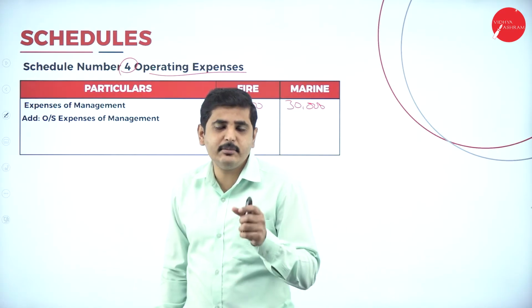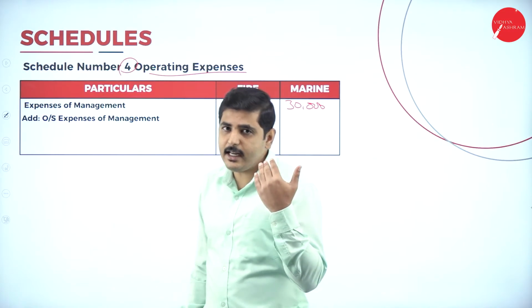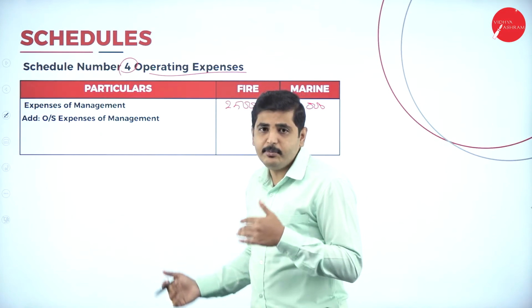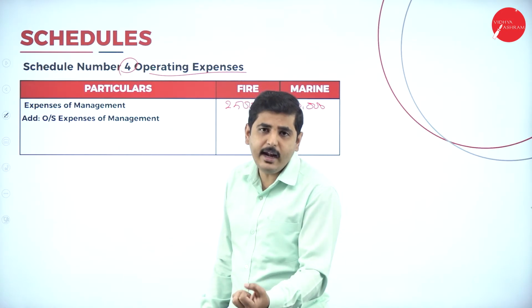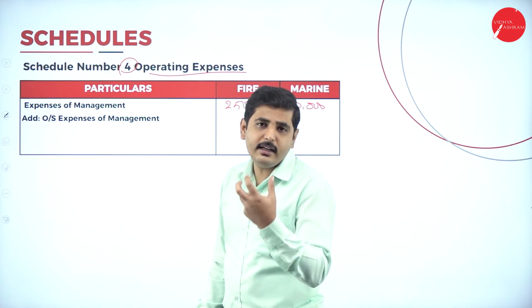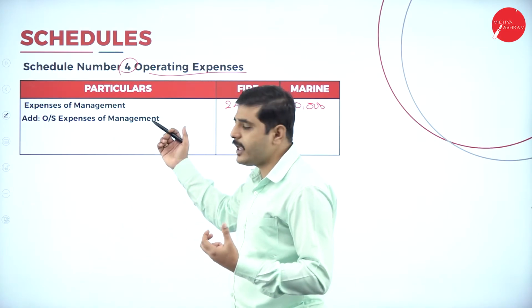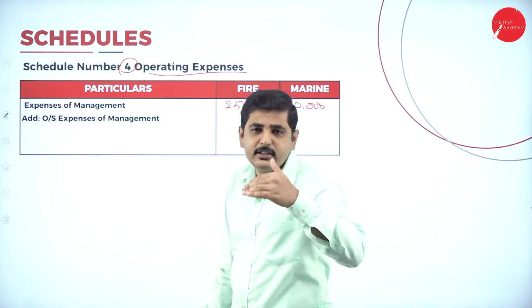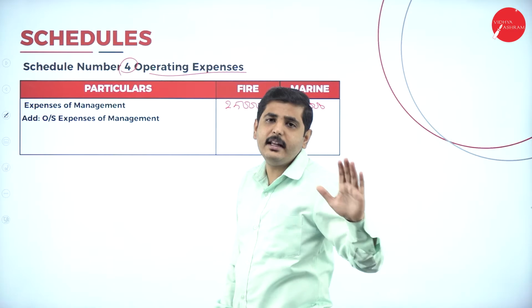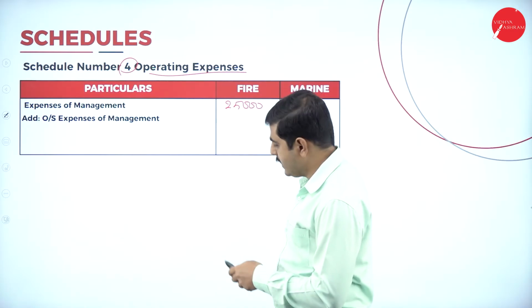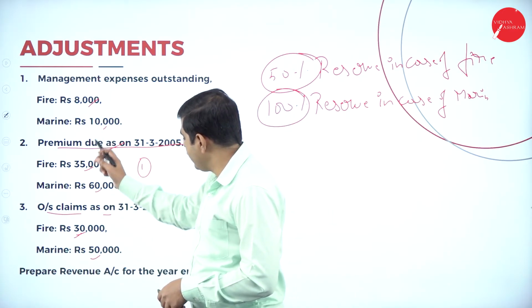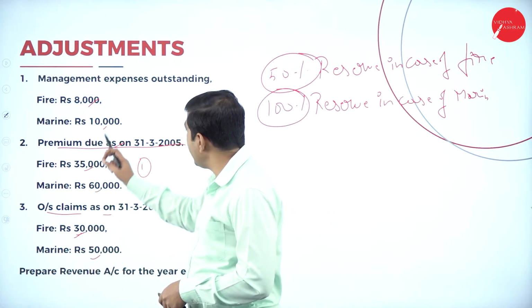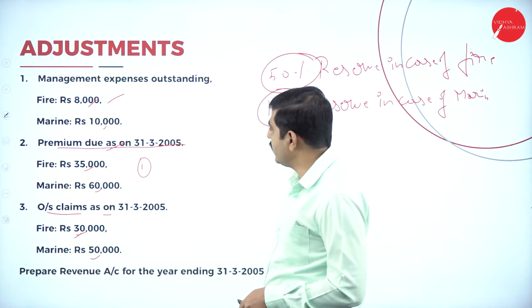Always keep this in mind. Any outstanding management expenses we have to add. Any prepaid expenses we have to deduct, because we have to consider only current year expenses. That's why we have to take only current year's amount. Any prepaid is used for next year, so we don't need any next year's amount. So let's add current year outstanding. Any current year outstanding management expenses is 8,000 and 10,000.